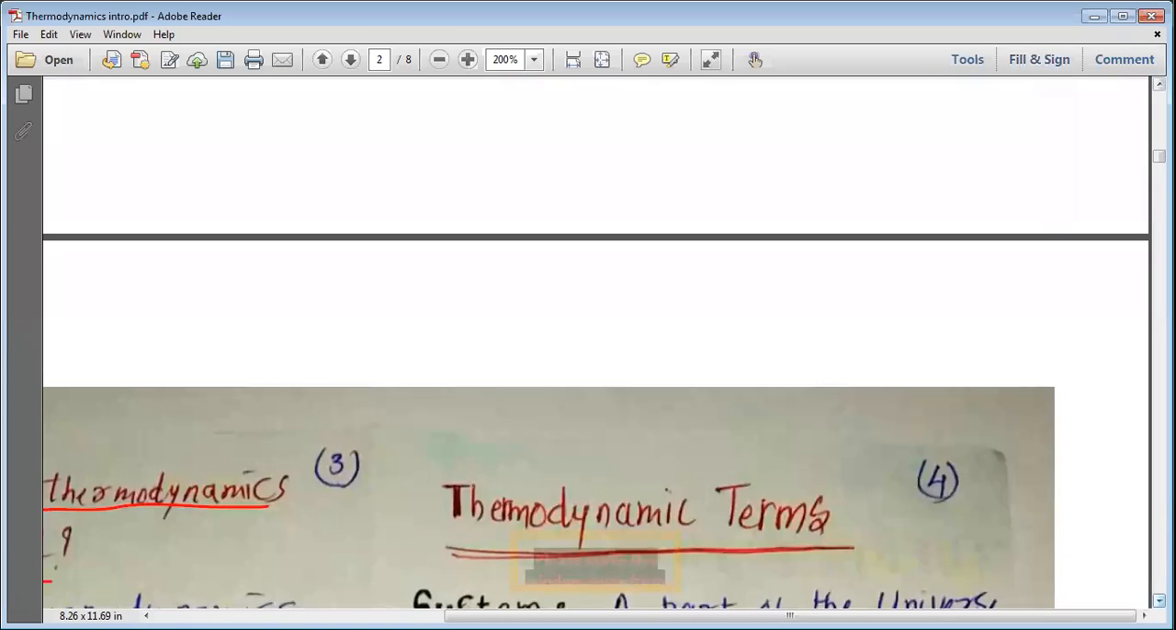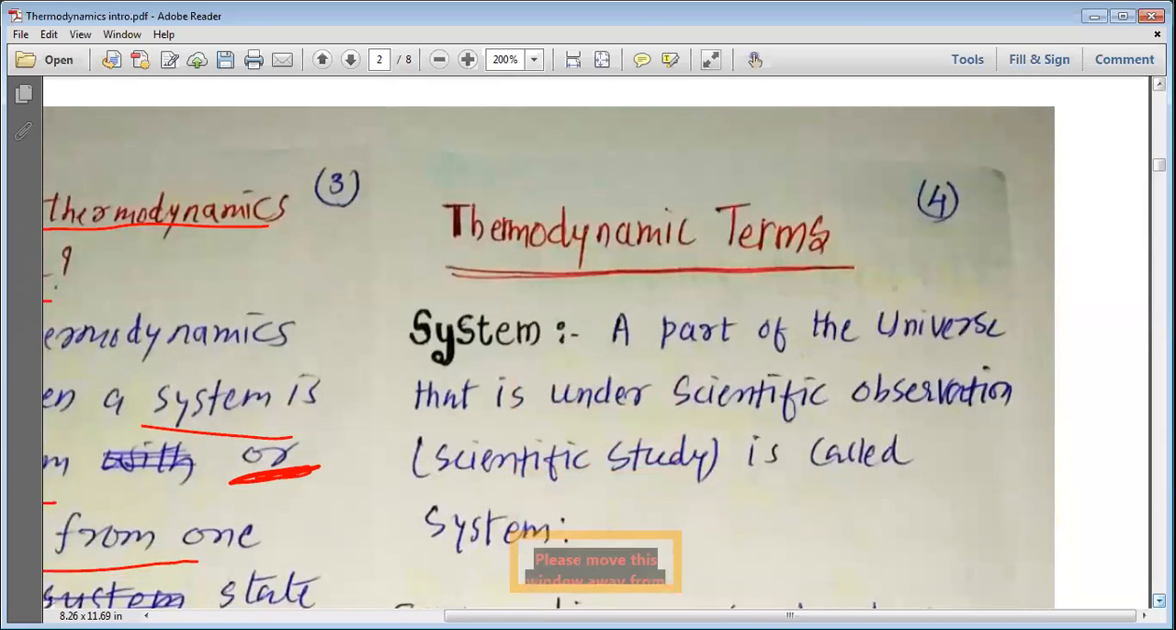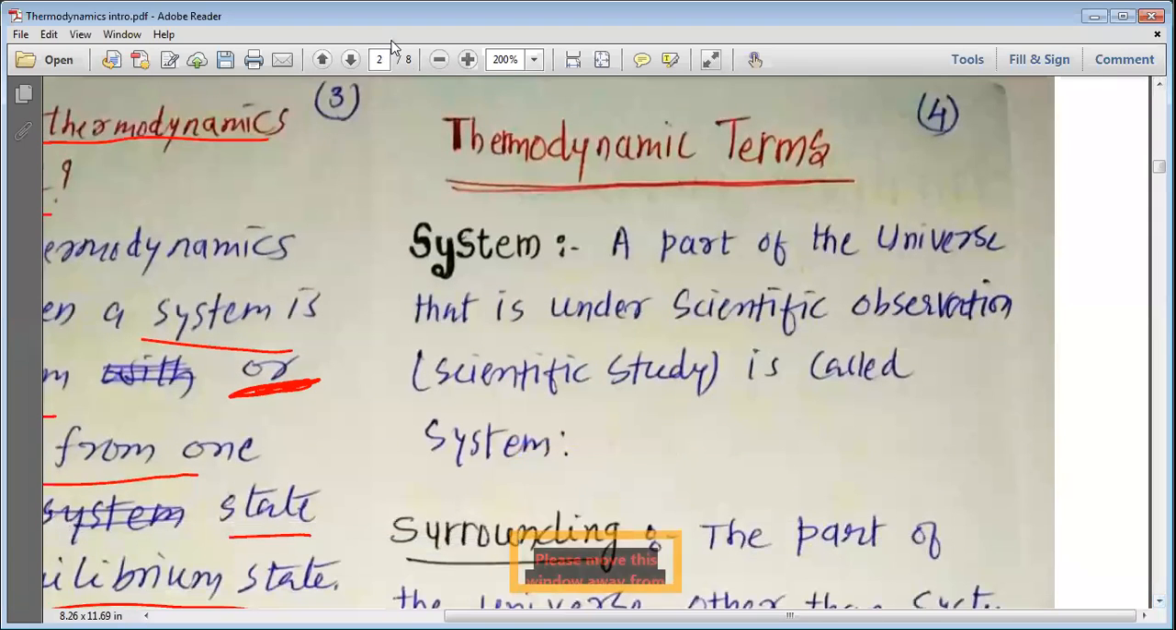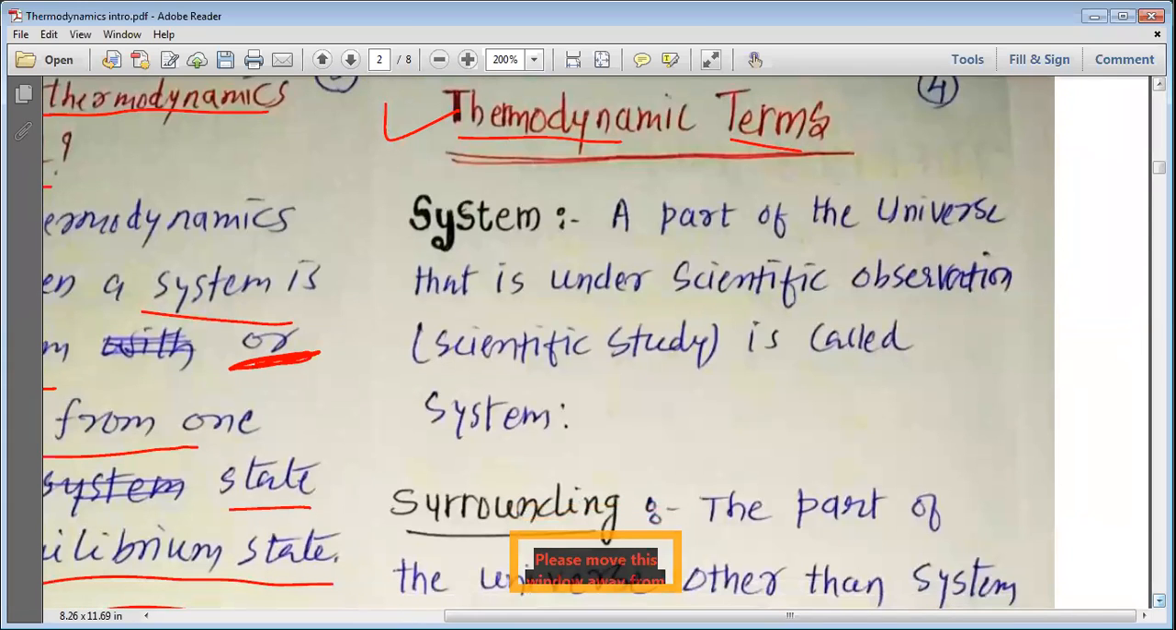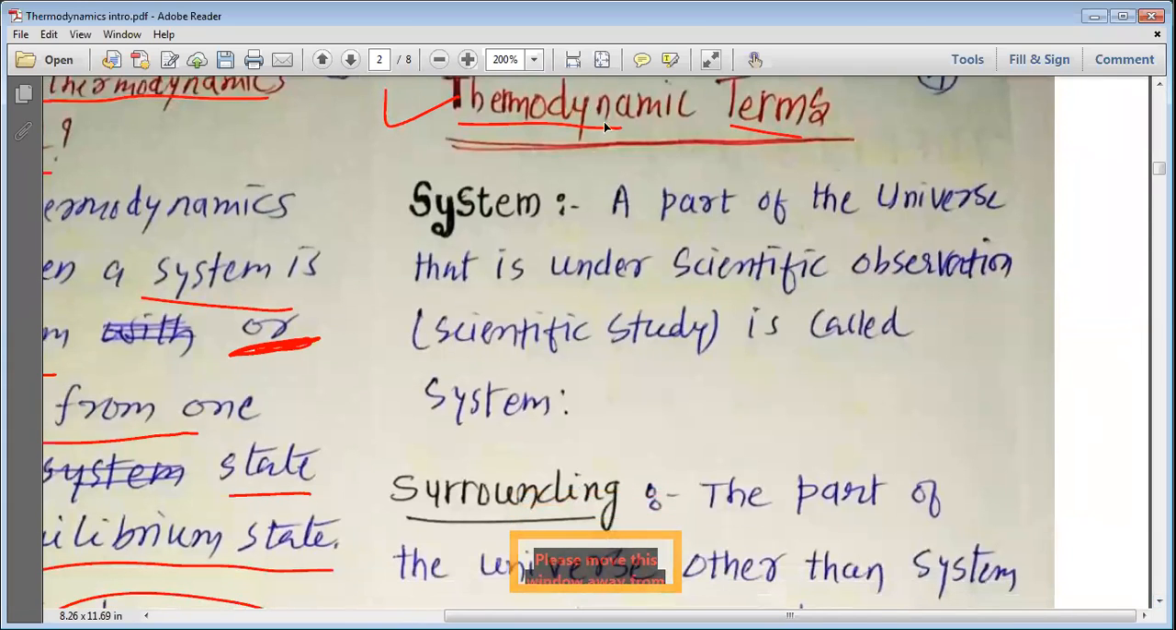Now, to understand this chapter, we need to be very much aware of a few thermodynamic terms. So let us study those thermodynamics terms. Please, my dear students, if you do not understand anything, you need to ask me, because it is very necessary to understand the concept of this chapter, that you understand these terms very well.